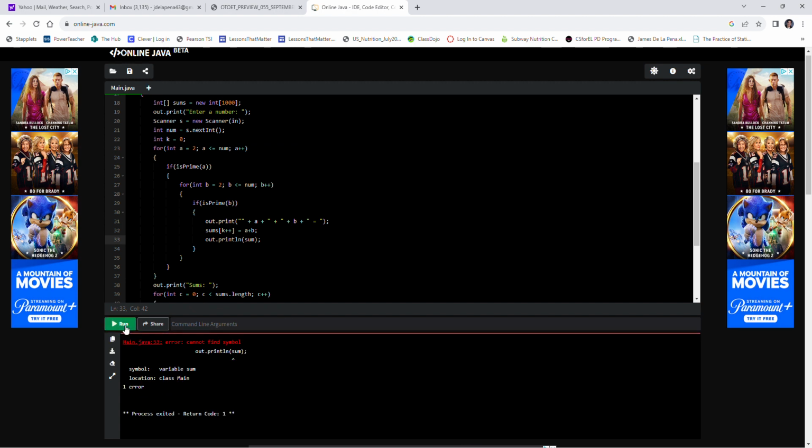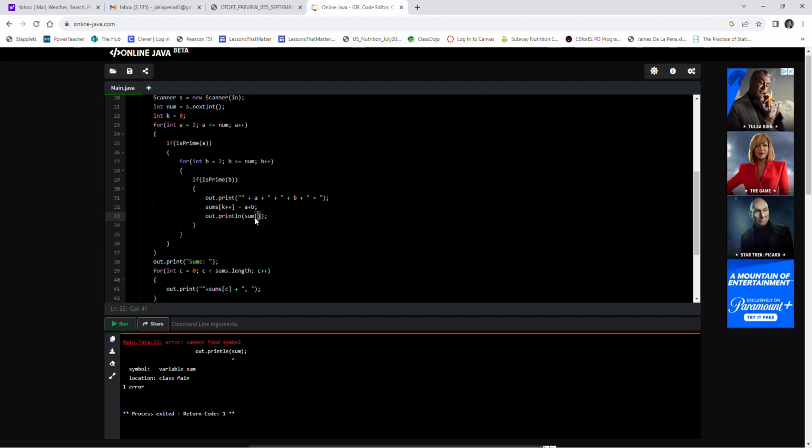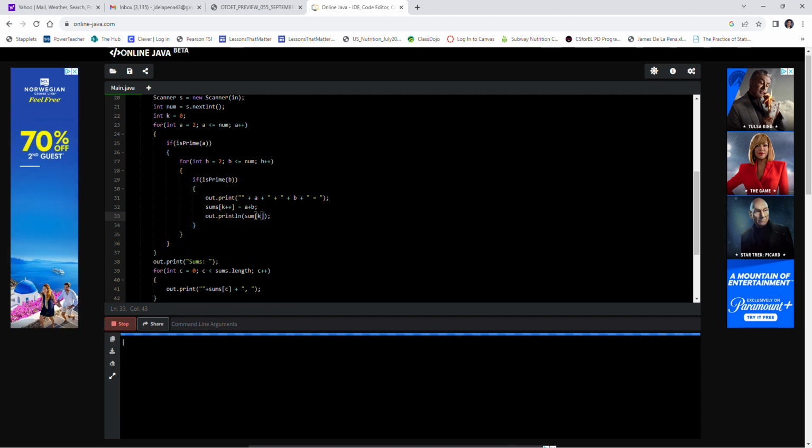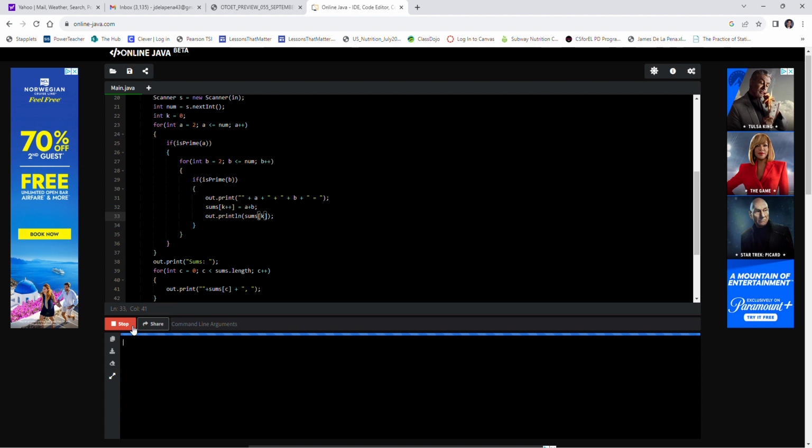Hmm. Yeah, well, I don't. Maybe sum at k? This might not do what I think it's going to do. Sums at k. See what that does. All right, no syntax errors.